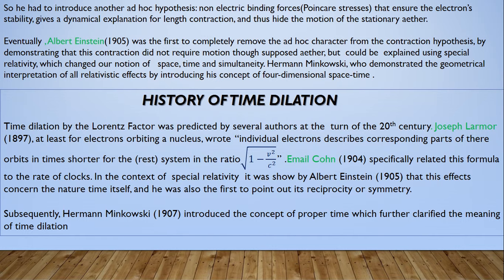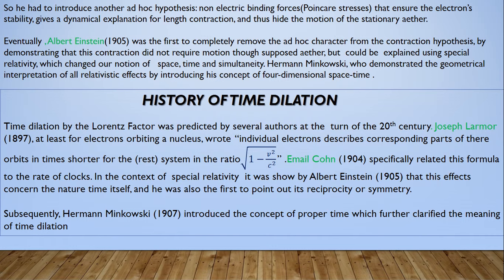Eventually, Albert Einstein in 1905 was the first to completely remove the ad hoc character from the contraction hypothesis by demonstrating that this contraction did not require motion through a supposed ether but could be explained using special relativity, which changed our notions of space, time, and simultaneity. Hermann Minkowski then demonstrated the geometrical interpretation of all the relativistic effects by introducing his concept of four-dimensional space-time. So this was the history of length contraction, and let us discuss the history of time dilation.